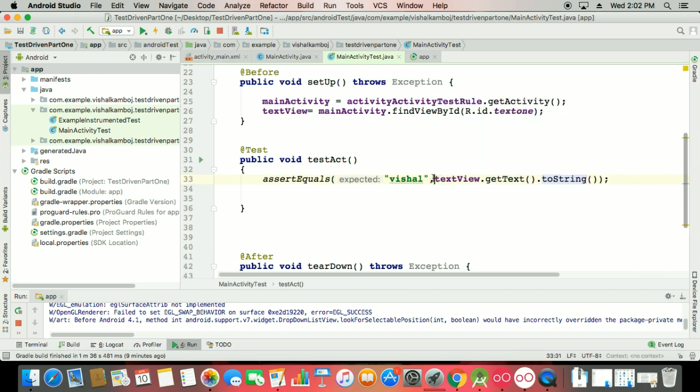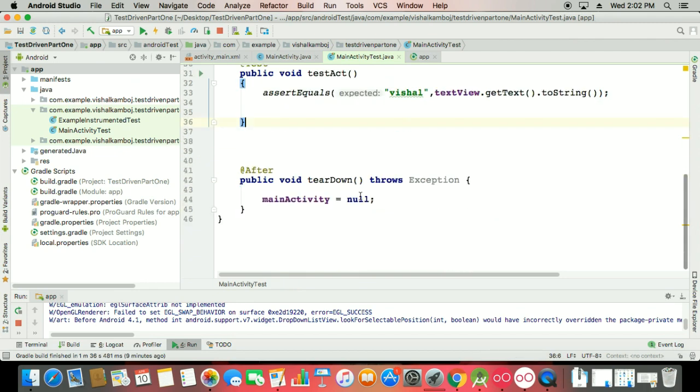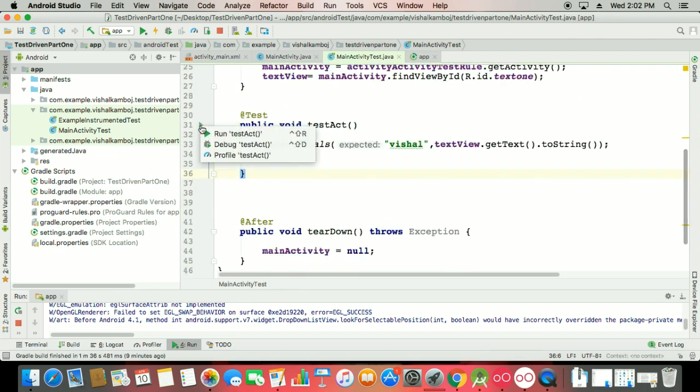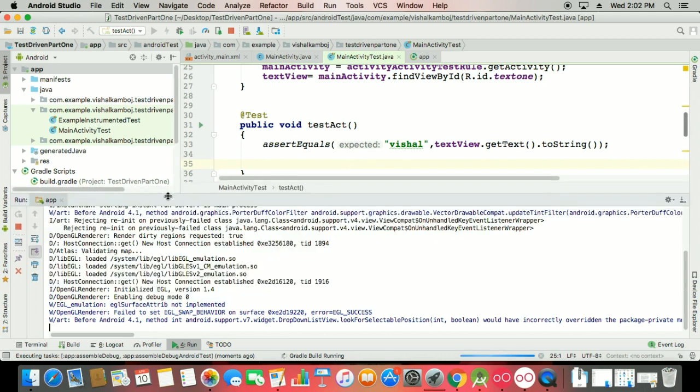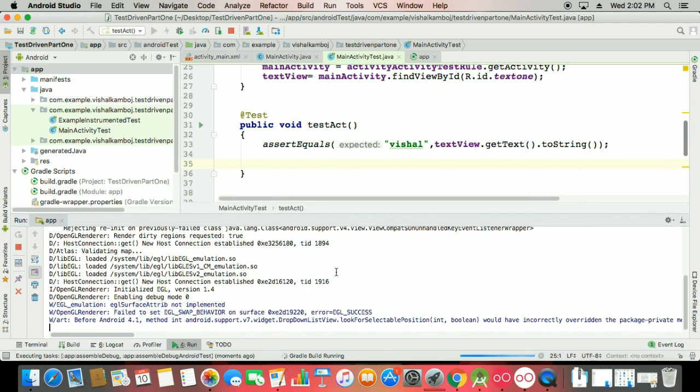Otherwise it fails your test because this is a string and the other is not a string. It is a text value. Okay, so how can you run that? You can run testAct and run it on Genymotion, and it runs the values here.